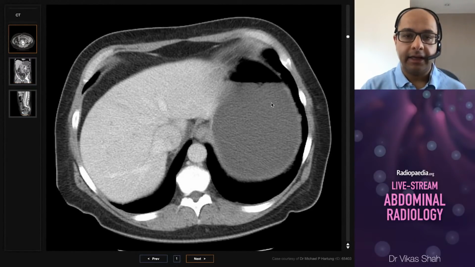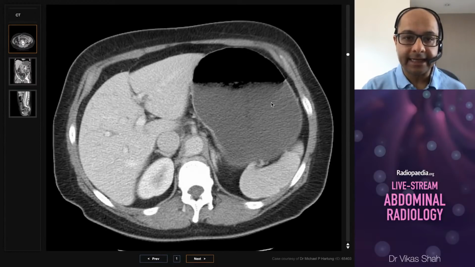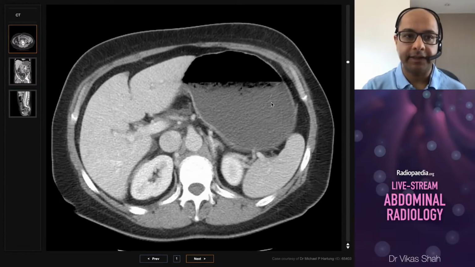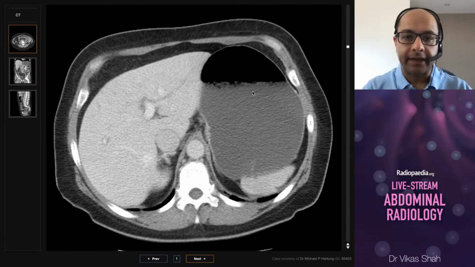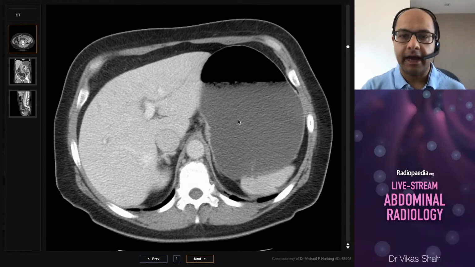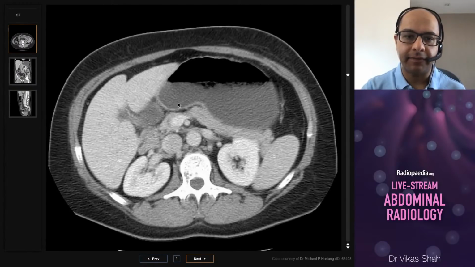Okay, so once again, it's a portal venous phase contrast enhanced CT of the abdomen and pelvis, and we've got 3 planes to look at. So what we see from the very top is that the stomach is very distended and filled with fluid and air. So there's an air fluid level within the stomach.